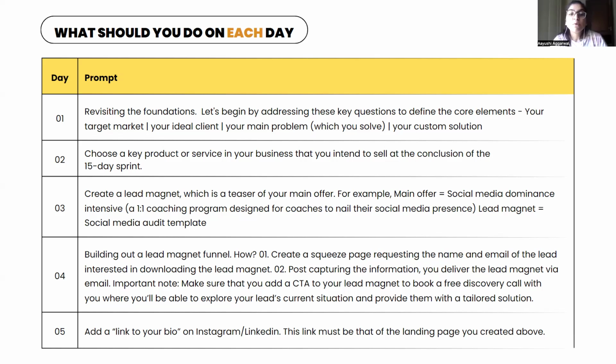Okay. Now, an important note here is make sure that you add a CTA to your lead magnet to book a free discovery call with you, where you will be able to explore your lead's current situation and provide them with a tailored solution.